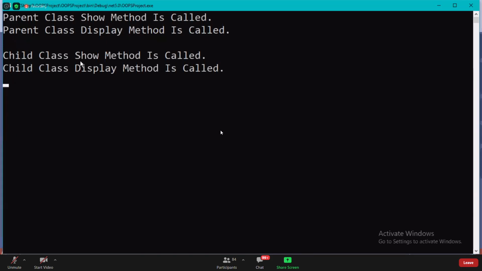This is one way. Second option is, you can do that by using the base keyword. Using the base keyword also we can do it.